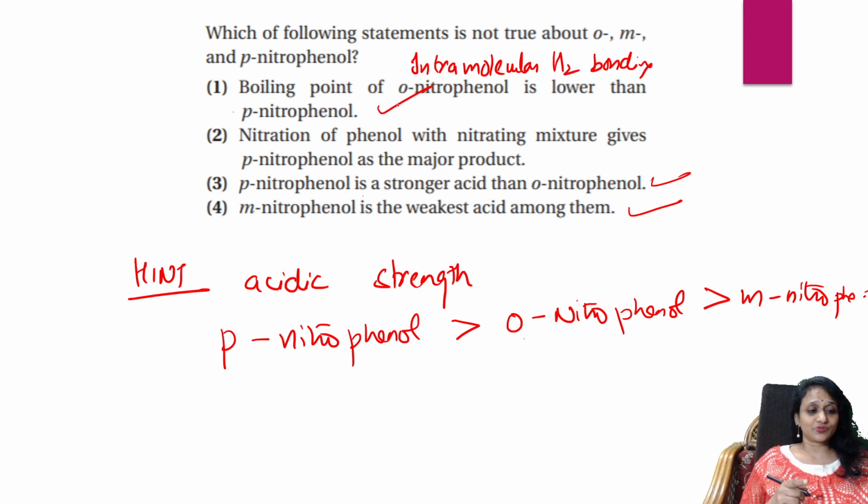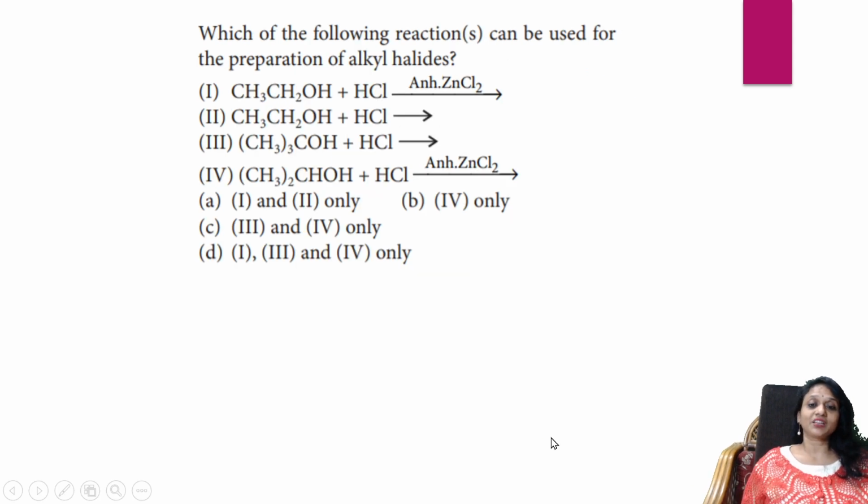What is wrong, students? It is that nitration of phenol with nitrating mixture gives para as a major product. This is a little bit wrong because meta is also there in that. That's the reason it is not true. So pick this option. Let's see the next one. Which of the following reactions can be used in the preparation of alkyl halide? All right. So they have given me a few options.